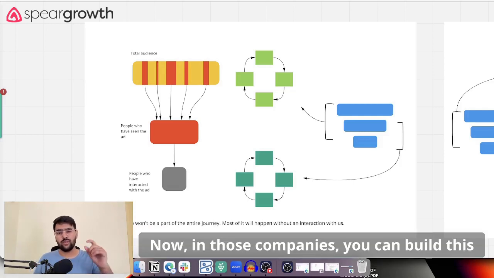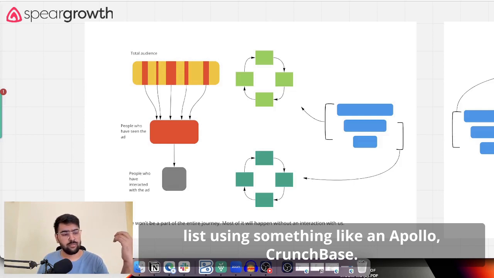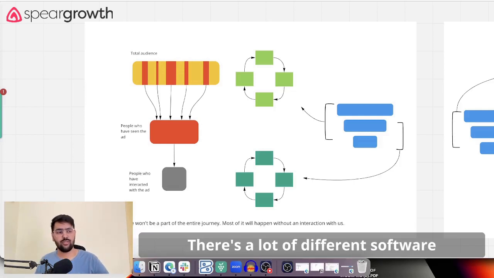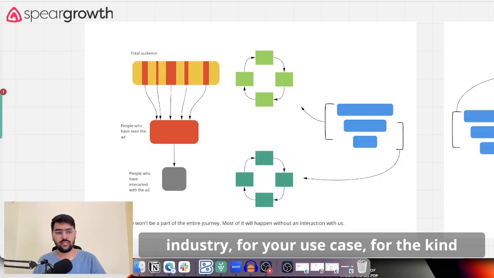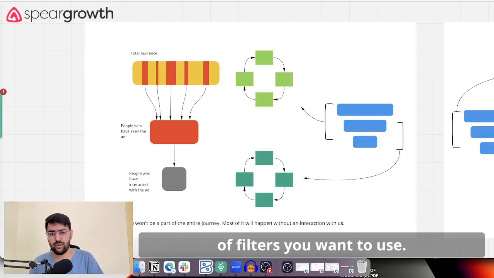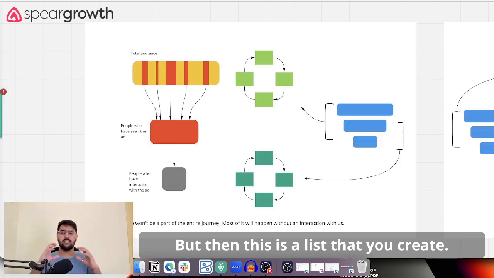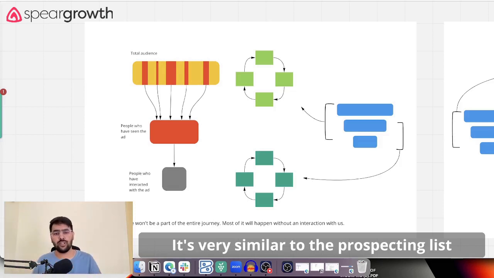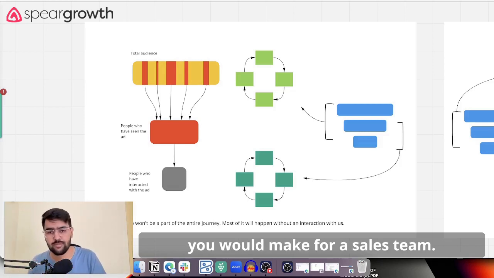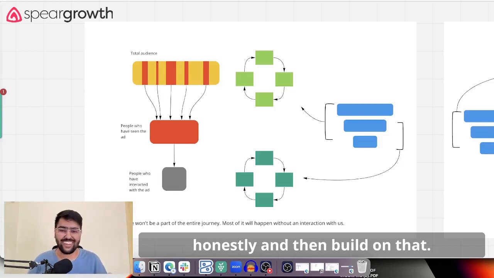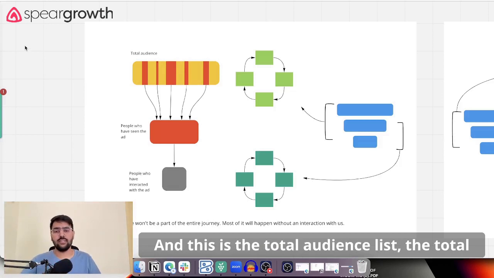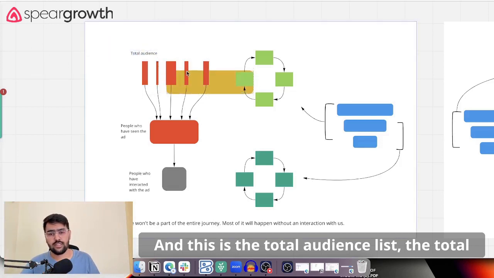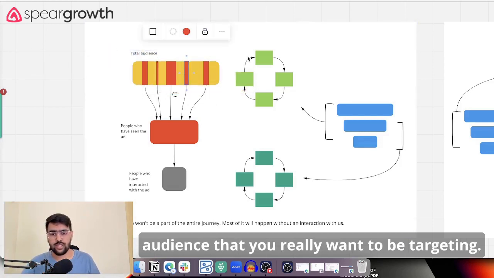You can build this list using something like Apollo or Crunchbase. There's a lot of different software, and you'll have to look at exactly which software is useful for your industry, for your use case, and for the kind of filters you want to use. It's very similar to the prospecting list you would make for a sales team, or you could just use theirs, honestly, and then build on that. So that's the first thing I would create, and this is the total audience list, the total audience that you really want to be targeting.